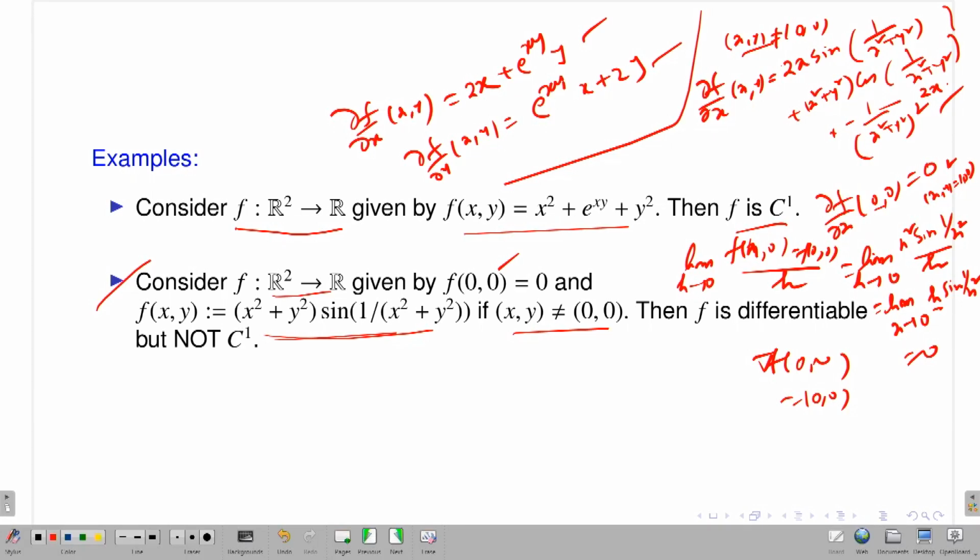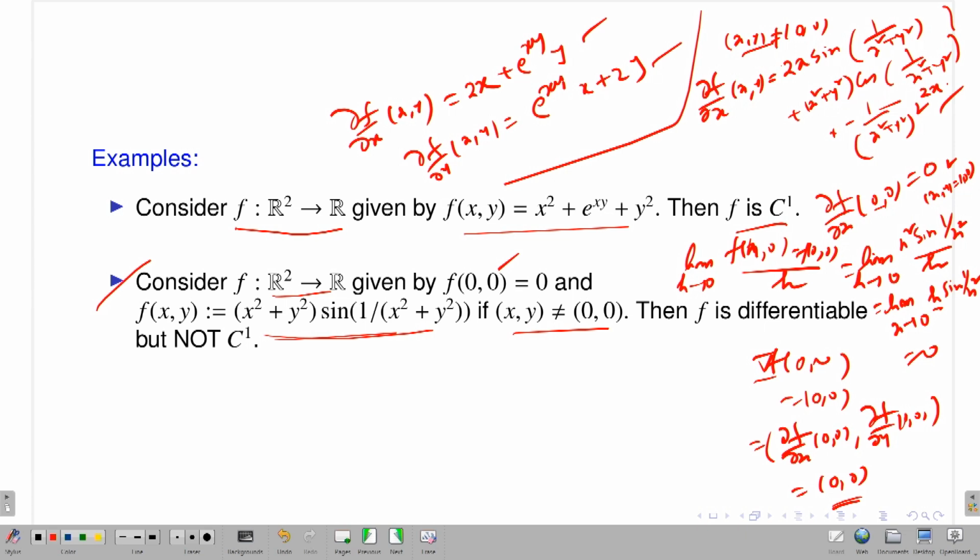Then only I will say that yes, my function is differentiable, and that gradient of f at (0, 0) is nothing but the total derivative of f at (0, 0). So the gradient vector I have calculated: gradient of f at (0, 0) is del f del x at (0, 0), comma, del f del y at (0, 0), and I just calculated this is (0, 0). Similarly you can calculate del f del y at (0, 0). So this is actually the (0, 0) vector, and that is okay.